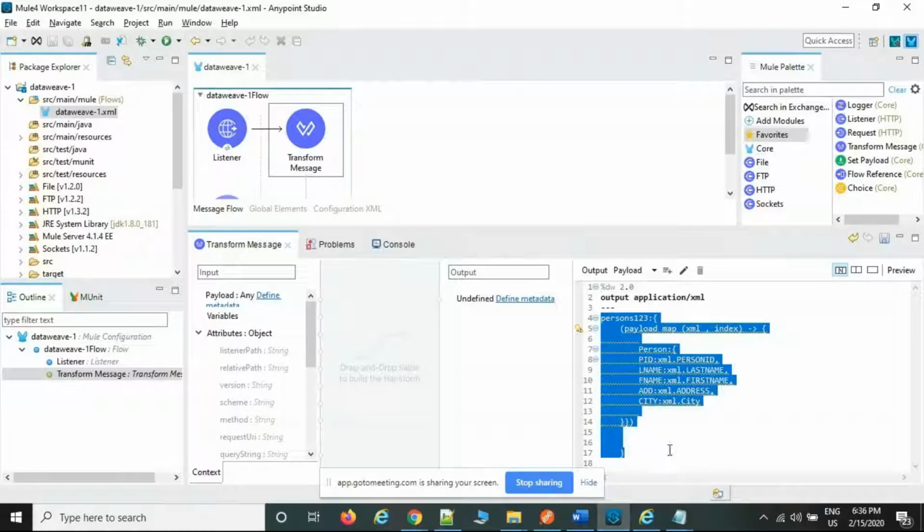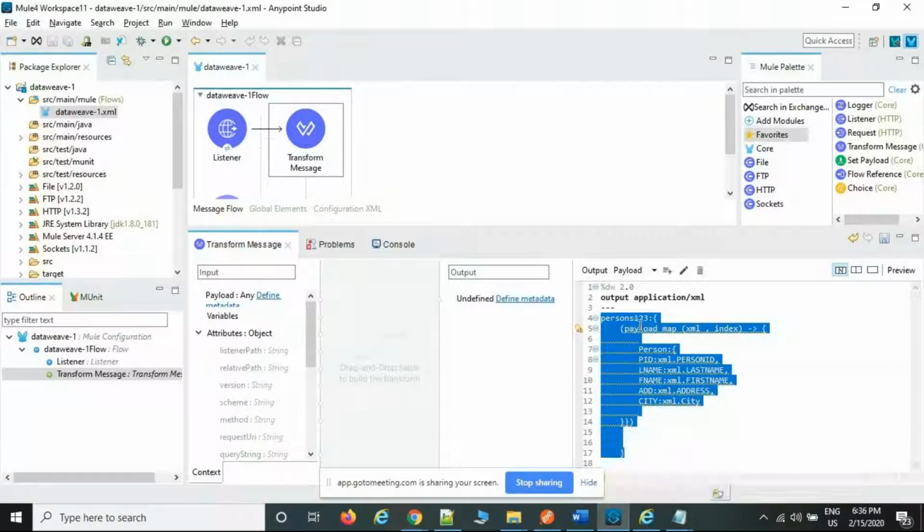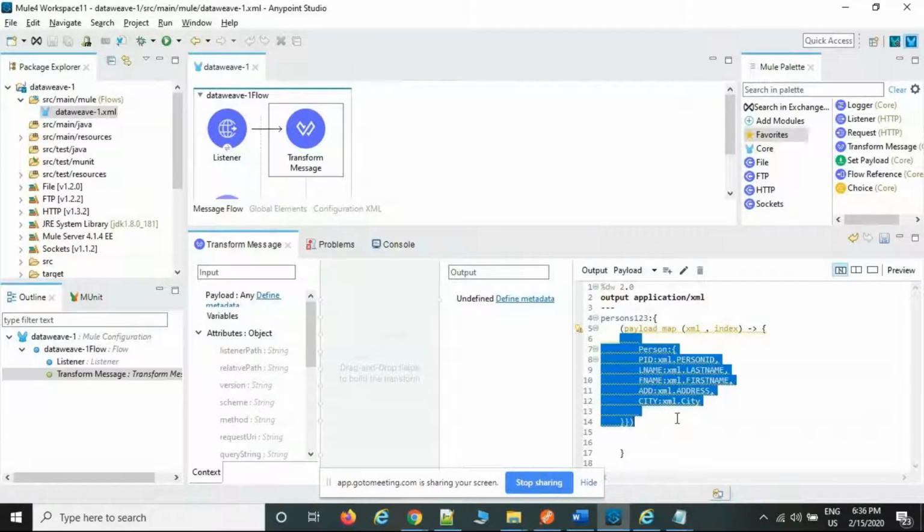So XML is mandatory for the root element. If the input file's root is available, the same root we are going to copy here. If the input file has no root, but we are doing the XML transformation, we should pass the root element. And this is the part for looping purposes. This is what we had discussed about the JSON to XML file transformation.